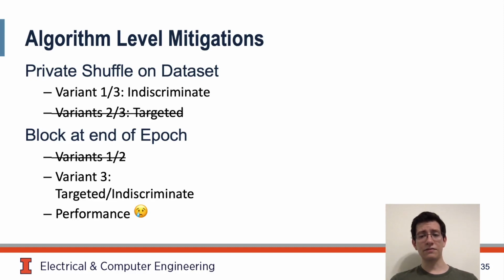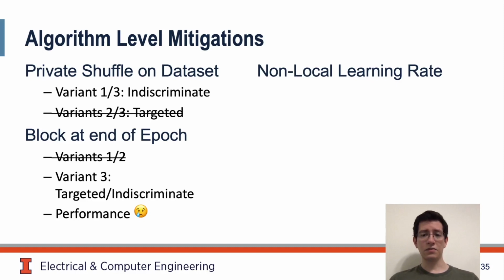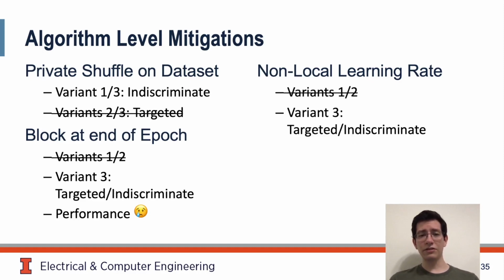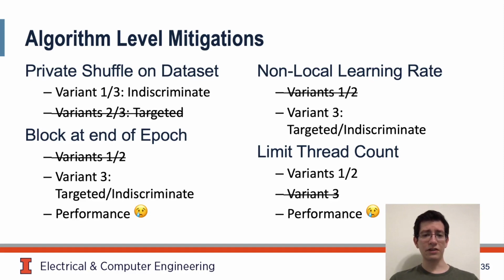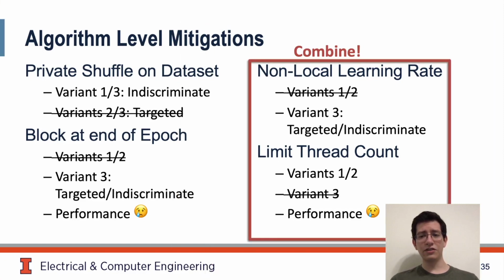limits performance. We could keep the learning rate in a non-local setting like a parameter server, but this also fails to defend from the final variant. Finally, we could limit thread count, but this only blocks variant 3 at a high performance cost. Although combining some of these mitigations blocks APAs, doing so still limits performance. The key takeaway is that these are all point defenses, and they all have holes.